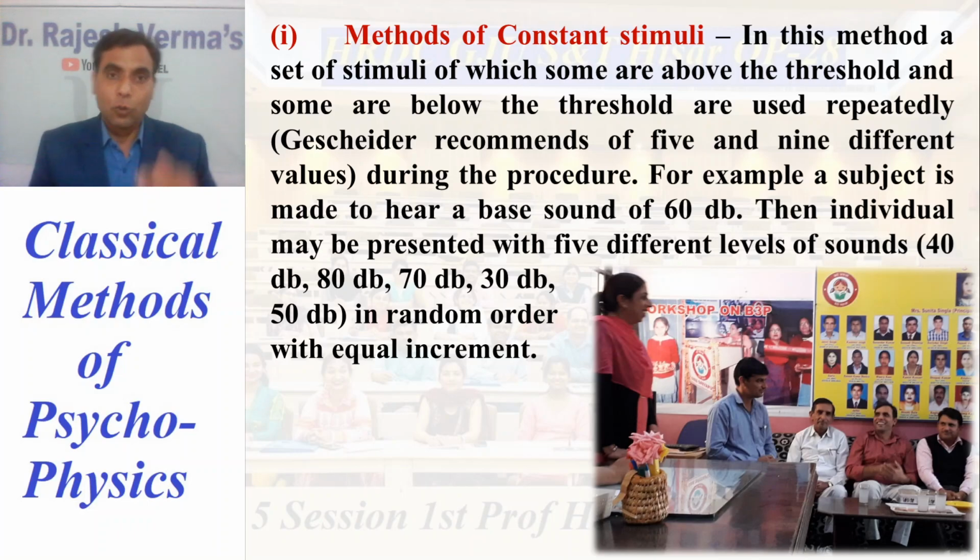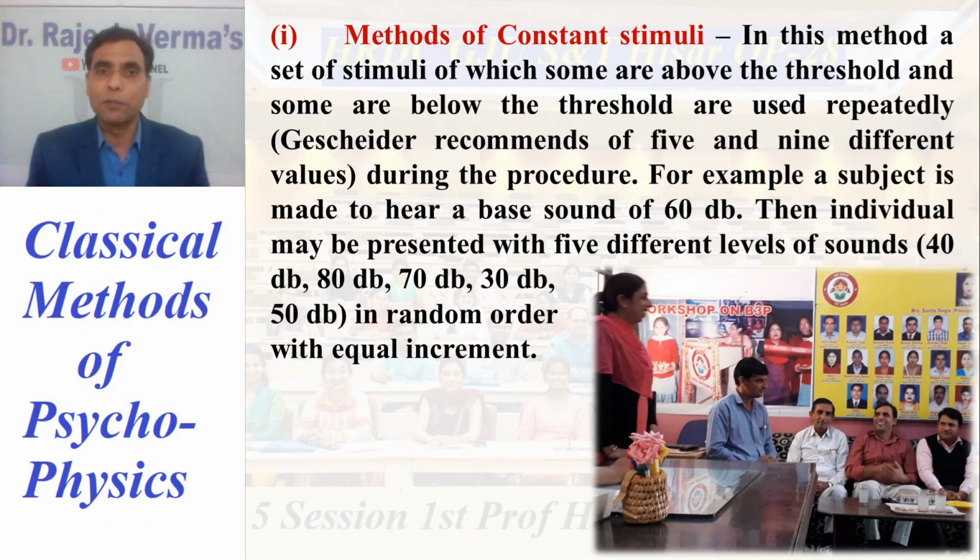Getting my point? So you are given a sound of 60 decibels. Now you have to present a set of 5 different value sounds: 30 decibel, 40 decibel, 50 decibel, 60 which is already given, that is the base, 70 decibel and 80 decibel. Is it 5? Okay. Now across the experiment, to various individuals or at different times to the same individual, these values of the stimulus will remain always constant, and that is known as method of constant stimuli.